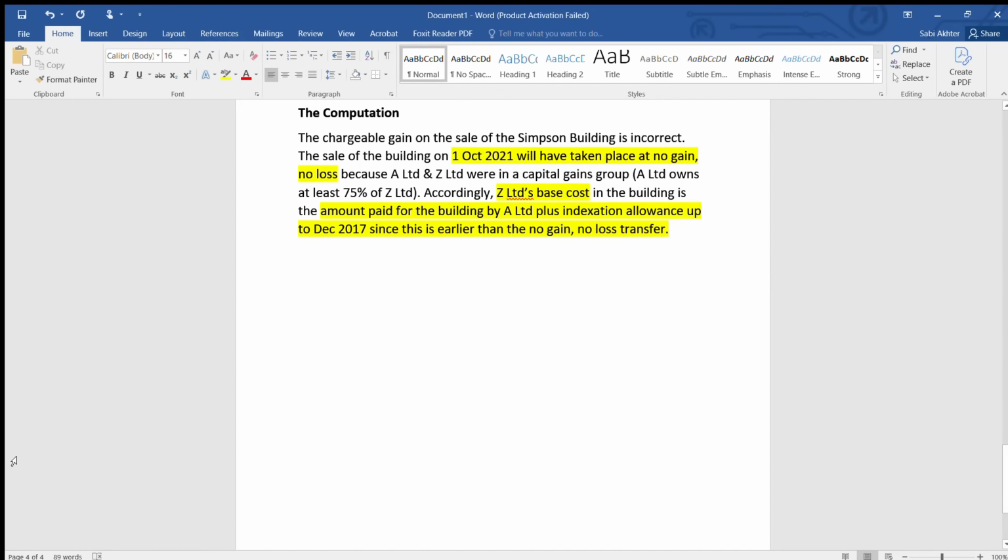But how do you start it? You have identified the mistake, but how do you start? So we'll start with the post-tax profit. Okay. So what do you want to find? The post-tax profit. That means after the tax, what is the proceed that is remaining? So post-tax proceed on the sale of the Simpson building.